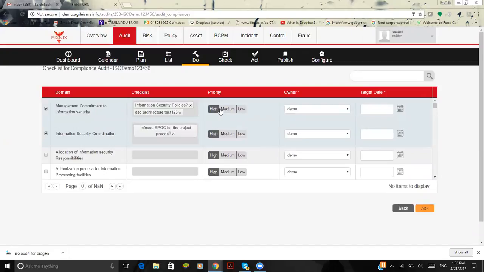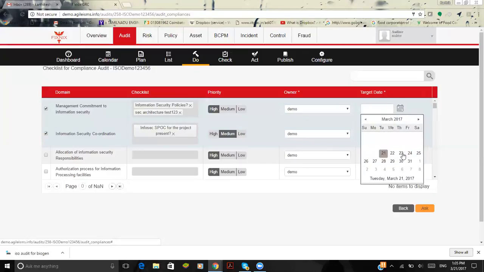For instance, if the priority is set as high, the reminder emails go every day to the auditee. If it is set as medium, it will be once in 3 days. If it is set as low, once in 5 days. This is configurable based upon the priority that we set. And this is where you assign the owner, whom the task needs to be done by. And here is where I assign the target date.